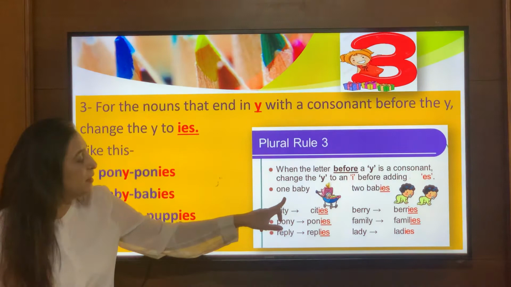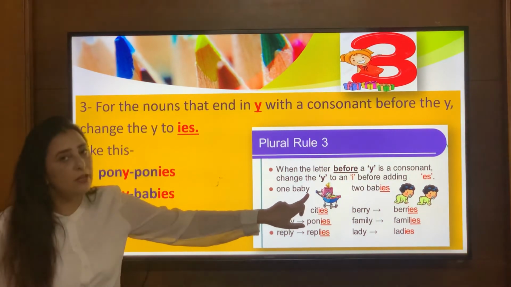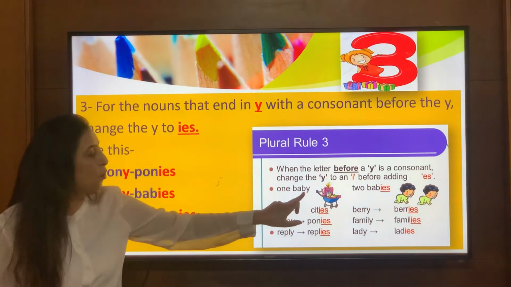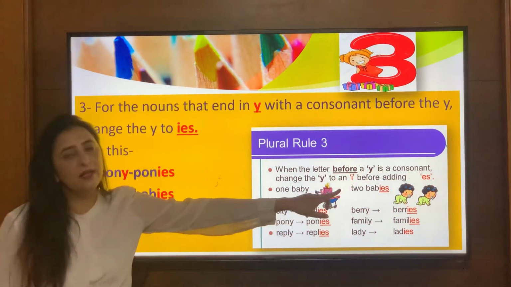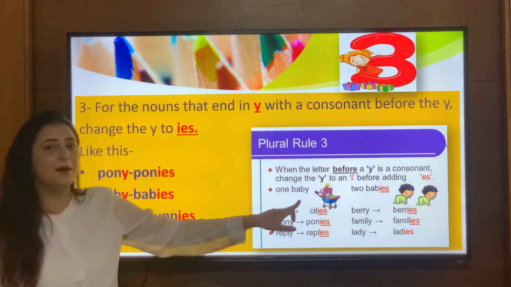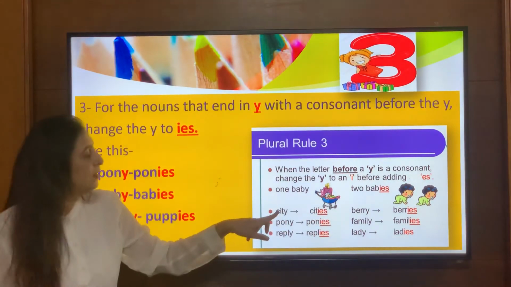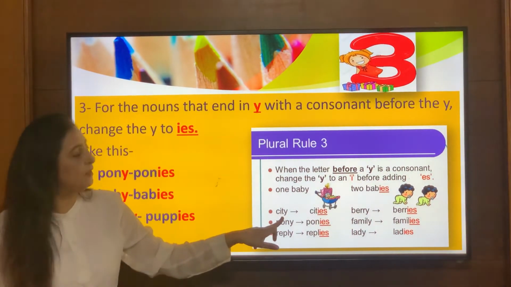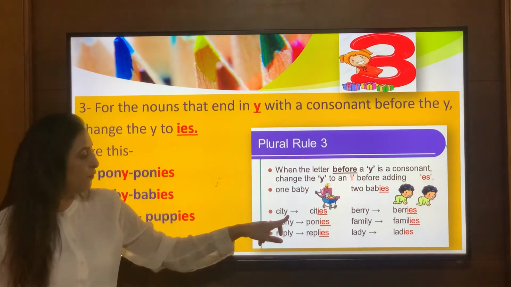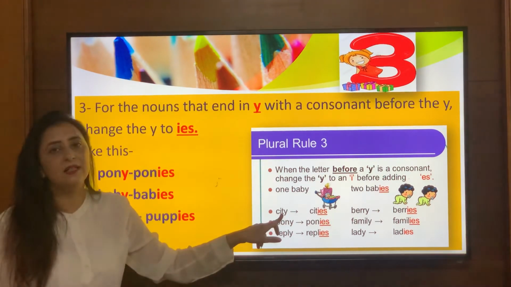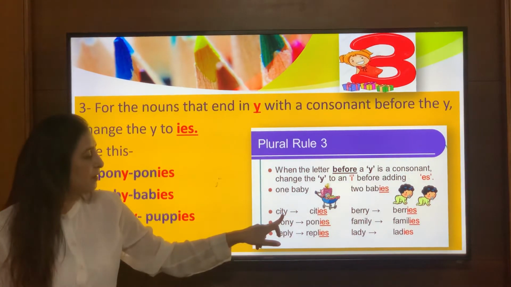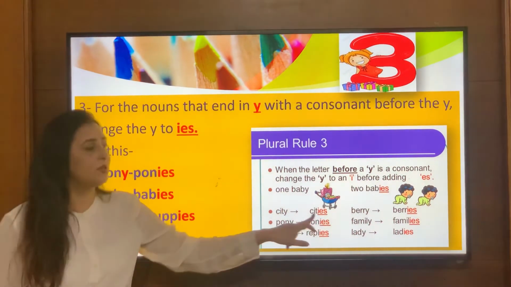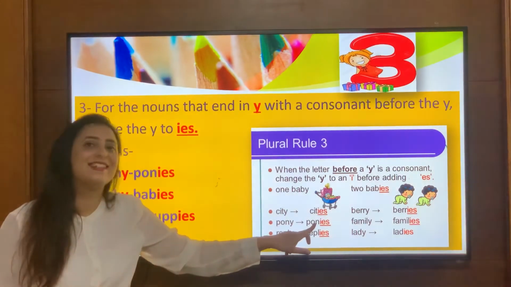So one baby, there's Y towards the end, and before Y there's a consonant B. So I will cut Y and I will add IES to form its plural. So baby becomes babies. City. Now the word is ending with letter Y. So before Y, which letter is there? It's T. So T is a consonant. So I will cut Y and I will add IES. So city becomes cities, right?